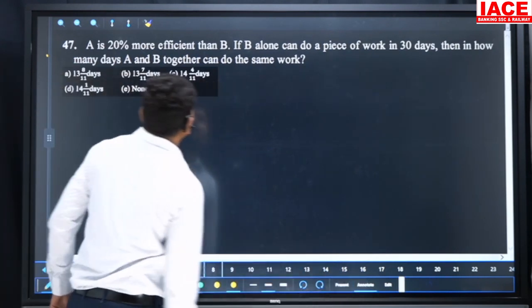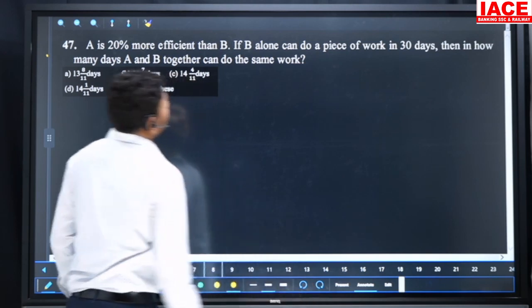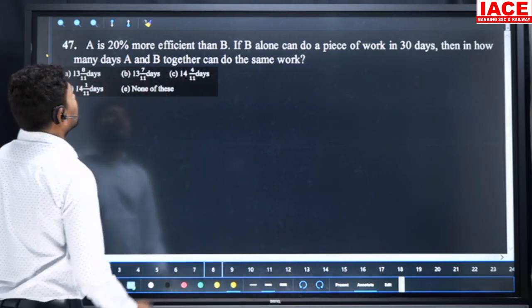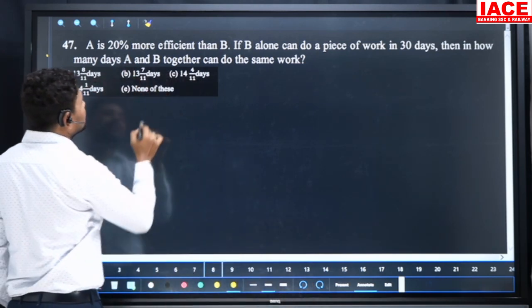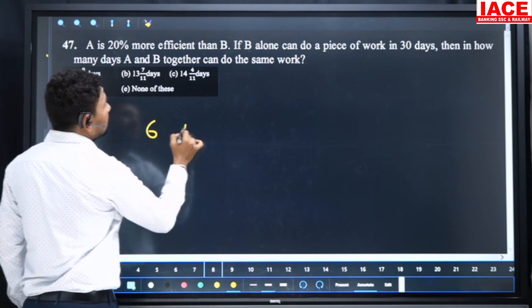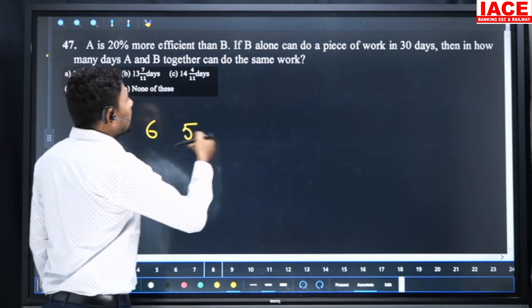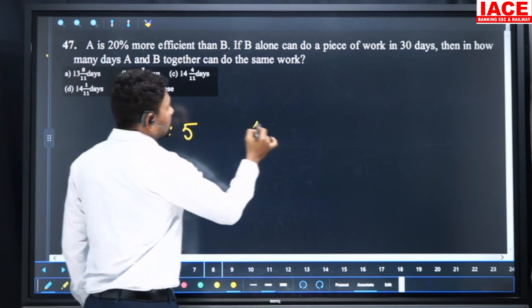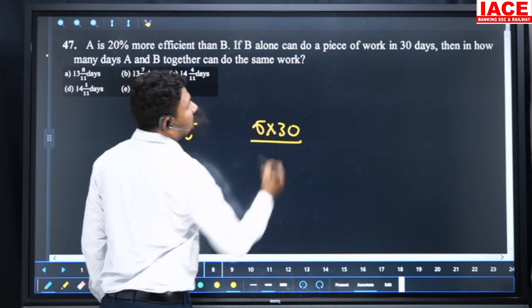Here A is 20% more efficient than B. B alone can do a piece of work in 30 days. A is 20% more efficient, that means A's efficiency is 6 and B's efficiency is 5. B can complete the work in 30 days, that means 5 into 30, total 150 units are there.